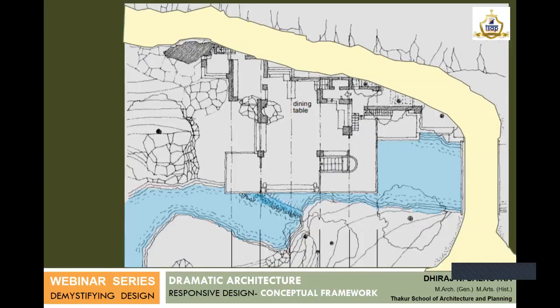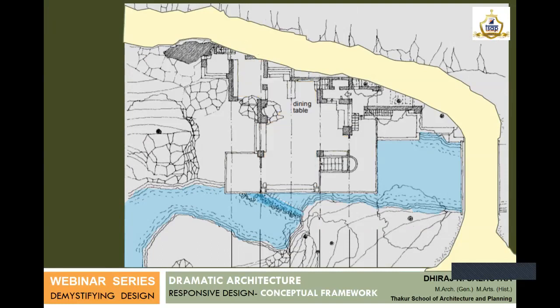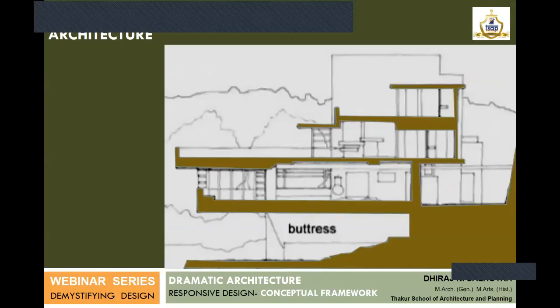So this is the upper floor, and this is the floor plate which connects all the spaces together. So you can see how the design of spaces have been integrated in this. So this is the facade. This is probably the section you might be seeing for the first time, of the section through the bridge which connects Falling Waters to the rest of the area and the waterfall there. This is the section through the building.